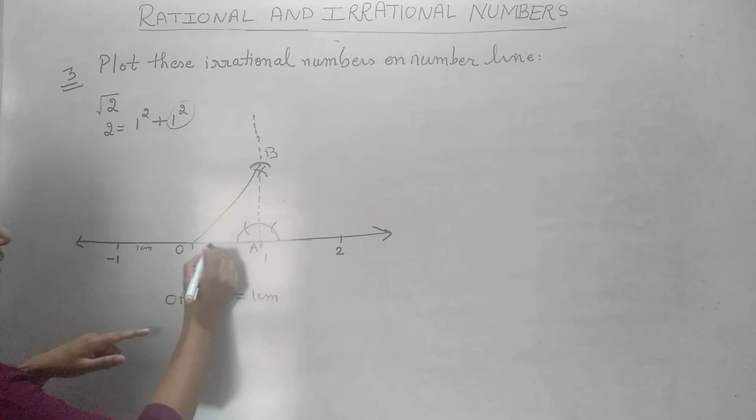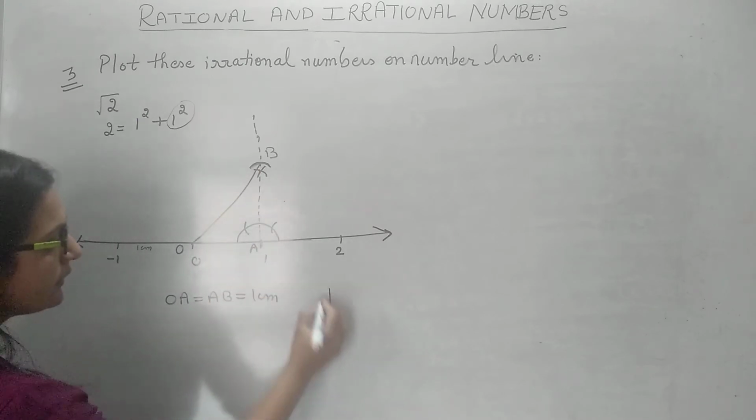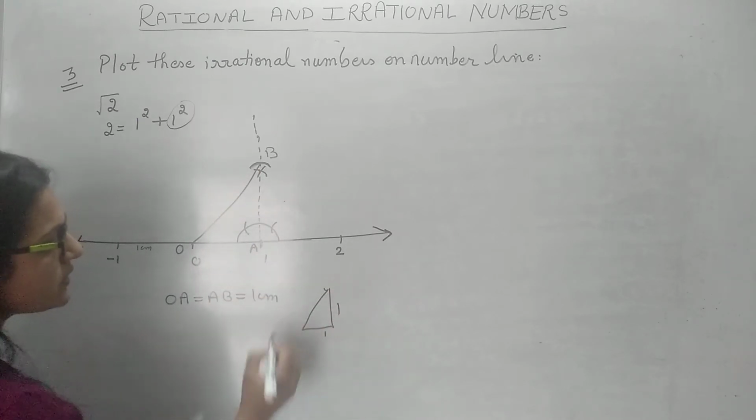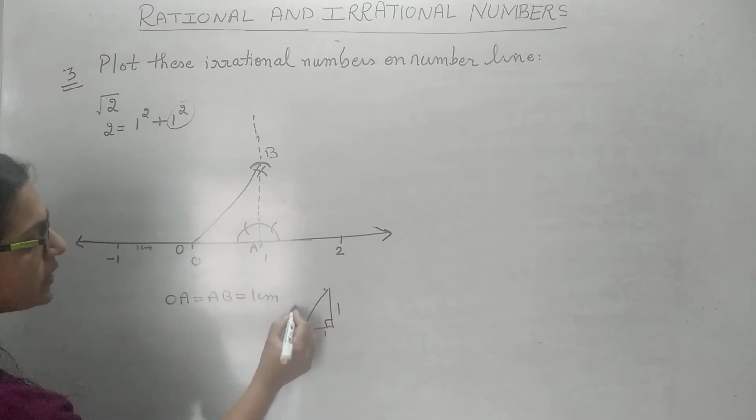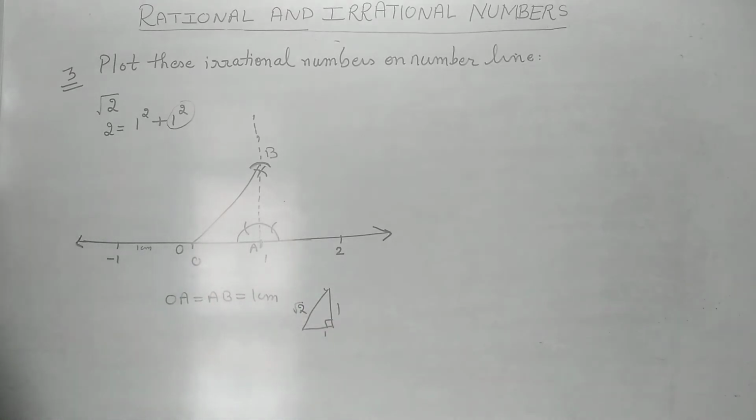Now this is 1, this is 1. See here, this is 1, this is 1. Then by Pythagoras theorem, this will be how much? Root 2. Now we have to plot it on the number line.